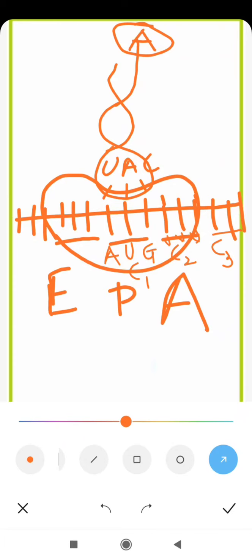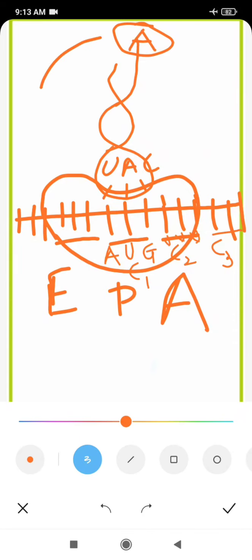So at first, mRNA attaches to the smaller subunit. This is the first thing. The second thing is that the first tRNA attaches to the P site of the ribosome at the AUG codon of mRNA. Once this is attached, there will be attachment of the larger subunit of the ribosome.